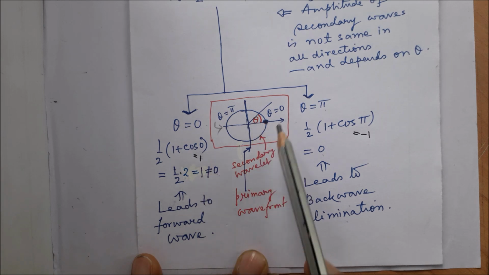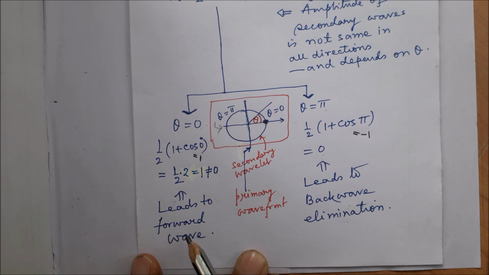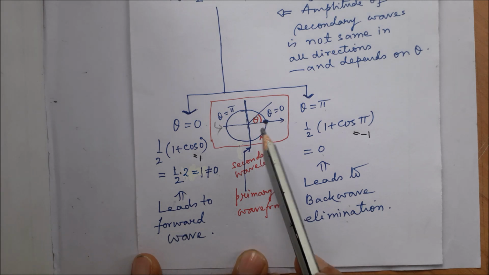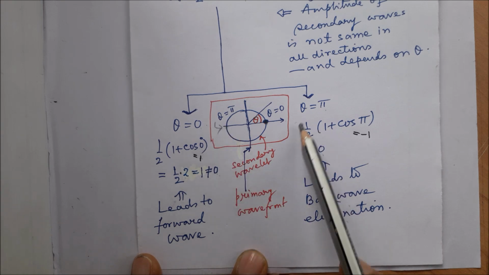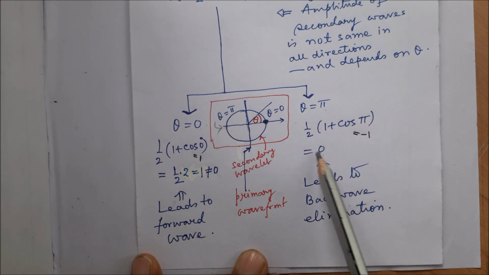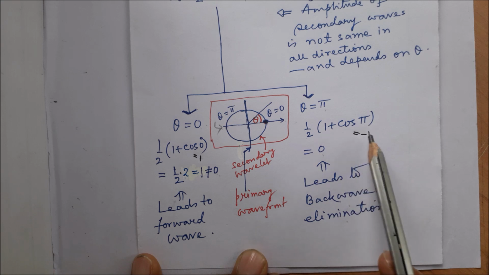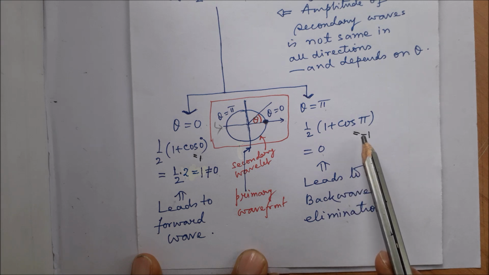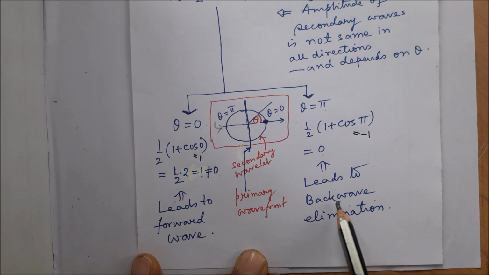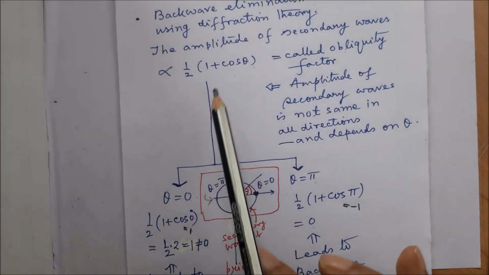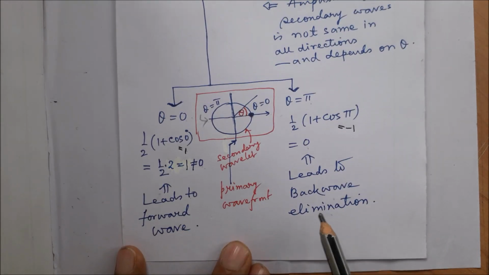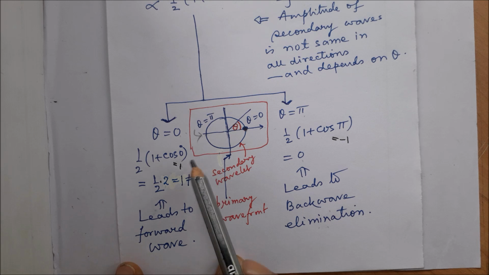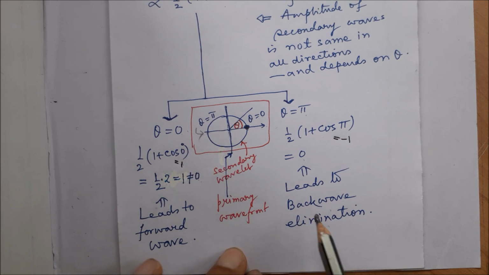So in this direction we have a strong forward wave. On the other hand, in the backward direction, which corresponds to theta equal to pi, the obliquity factor gives a value which is 0, because cos pi is minus 1. So this leads to elimination of the back wave. So the obliquity factor is able to explain a strong forward wave as well as the elimination of a wave which is called back wave.